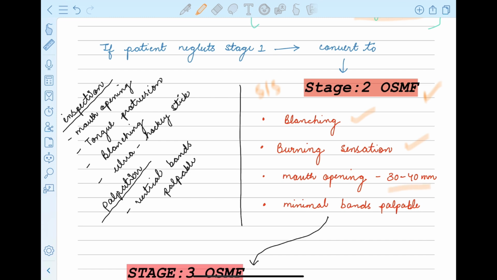In stage 1 the mouth opening was normal, that is 40 mm, but in stage 2 the mouth opening reduces to 30 to 40 mm, and minimal bands are palpable. There will be palpation of certain bands. Which bands? The fibrous bands that I was talking about. The fibrous bands will be palpable.